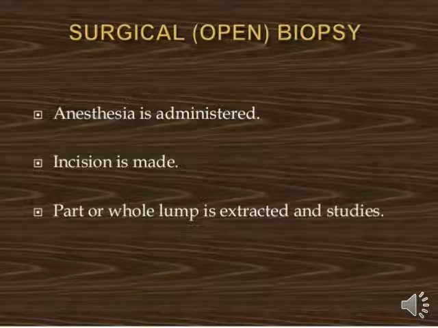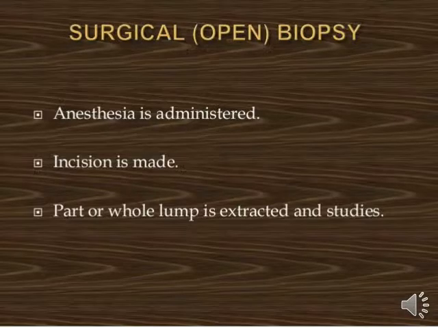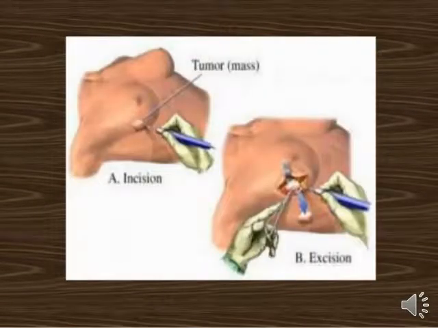So this is an image related to surgical open biopsy. I hope you are able to see that the first image is related to incision biopsy, and the second one is excision biopsy.